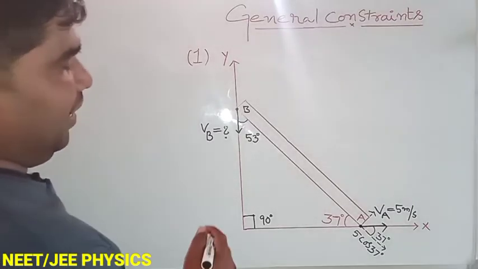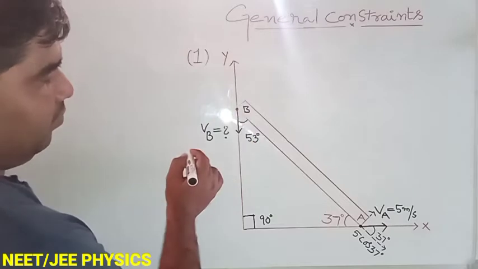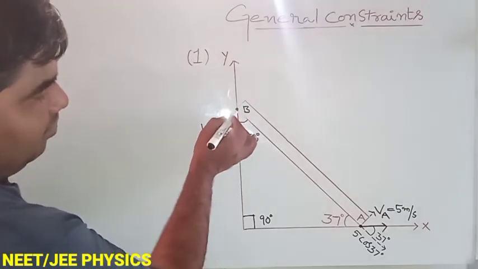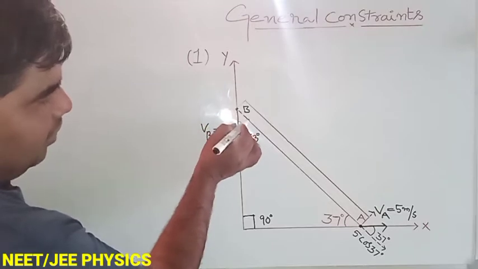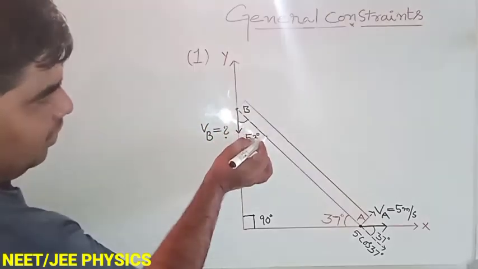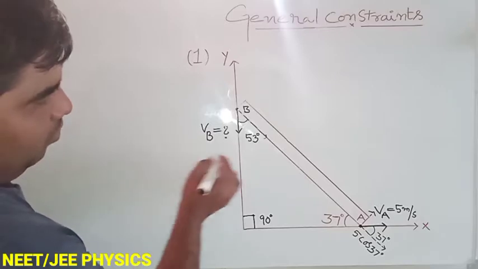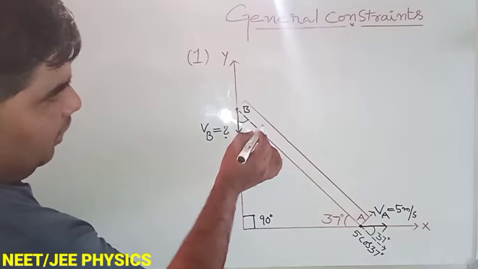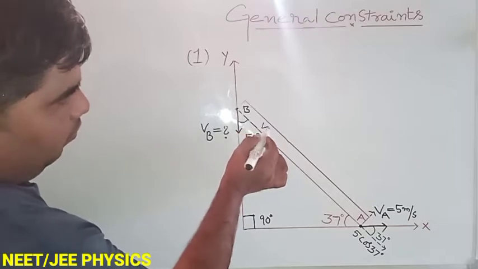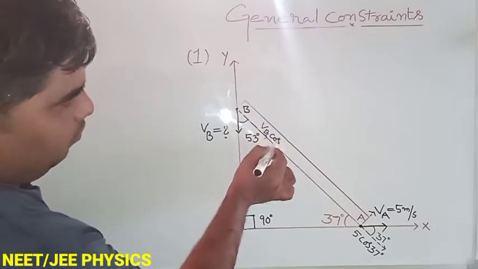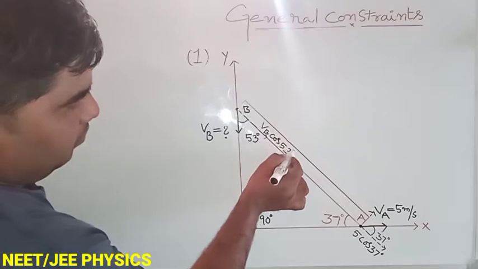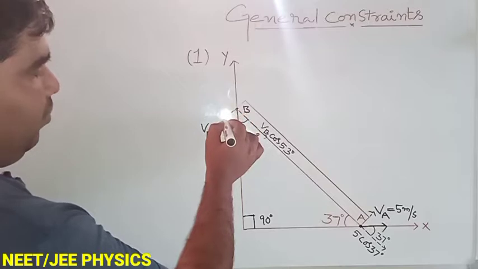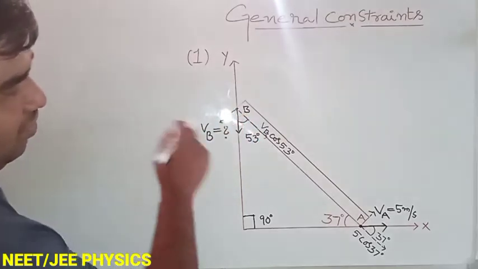Now in the same manner, observe here: this 53, I am going to resolve into two components. One is the horizontal component. What is this? This is VB cos 53 along its length, and another component is along this direction, which is not needed.